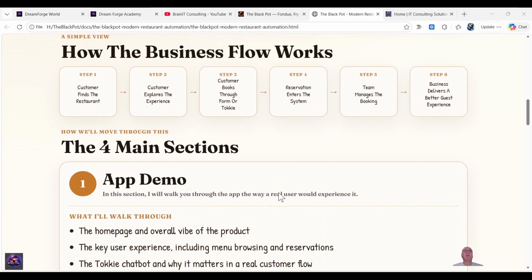So I put together a little bit of a diagram to show how this particular business flow works. So typically, a customer finds a restaurant online, they explore the experience, and make a booking either manually or through Toki, our AI assistant, and then the reservation enters the system and it's stored in a secure database in the cloud. And then the team at the restaurant can manage the booking, and the business delivers a better guest experience and has more time to build a relationship with customers instead of always just dealing with taking bookings.